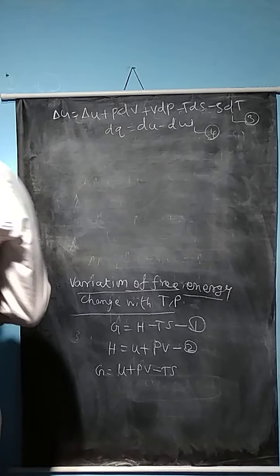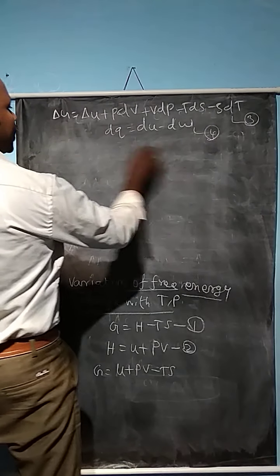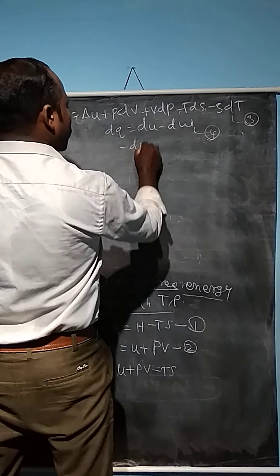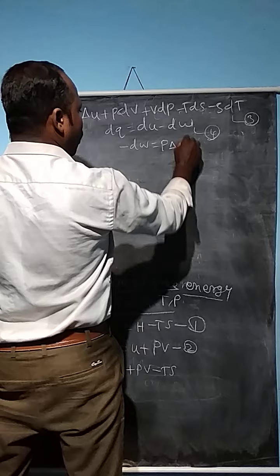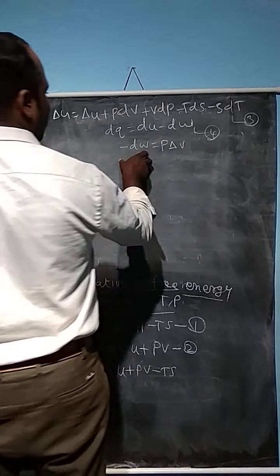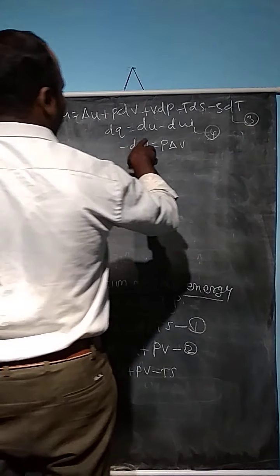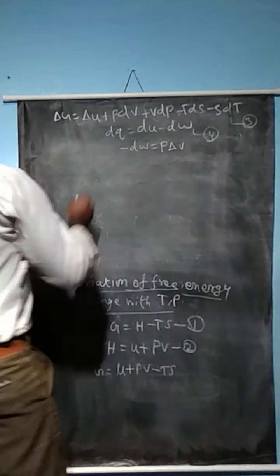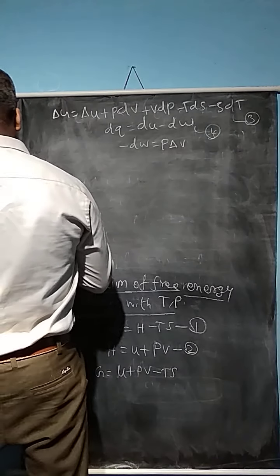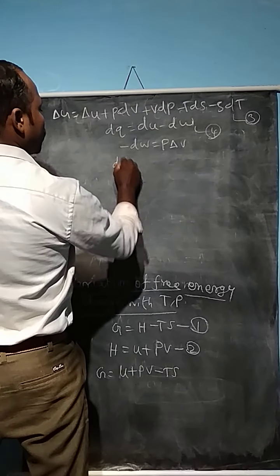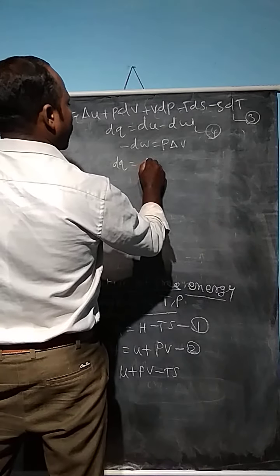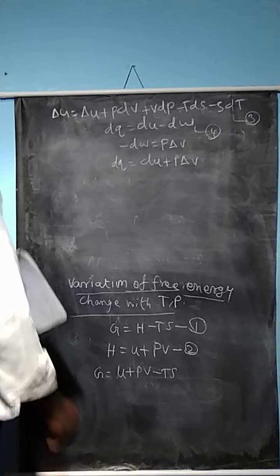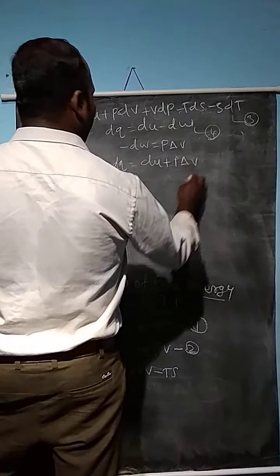Now, the work done by the system due to expansion reactions: minus dw is equal to P into delta V, or P into dV. This is an expansion reaction, so I can put the minus sign here. Minus dw is equal to P into delta V. So dq is equal to du plus P into delta V.